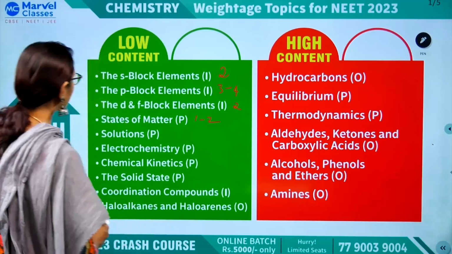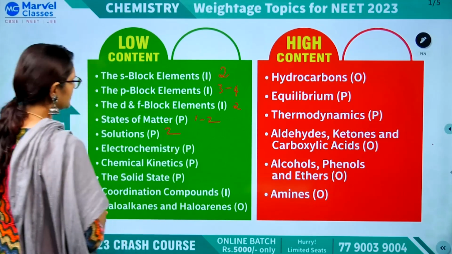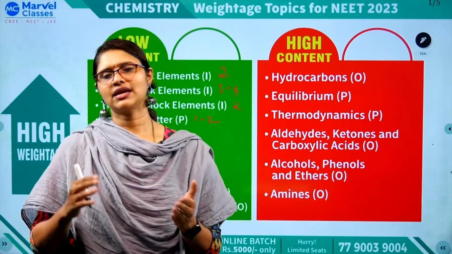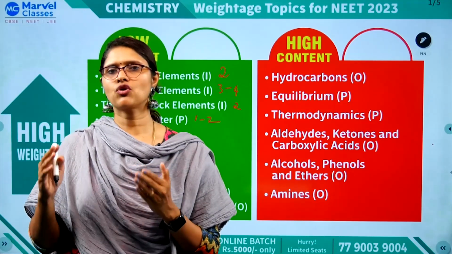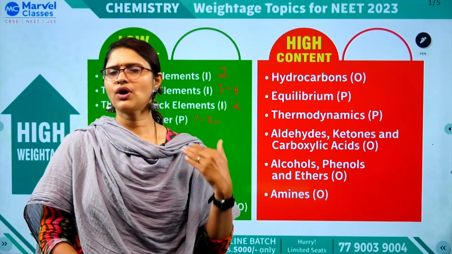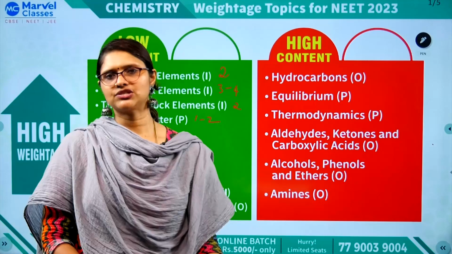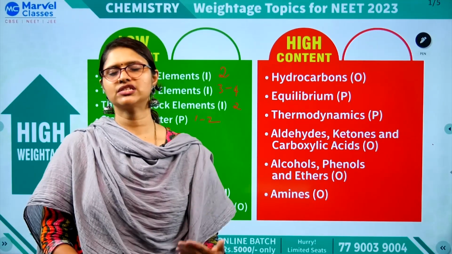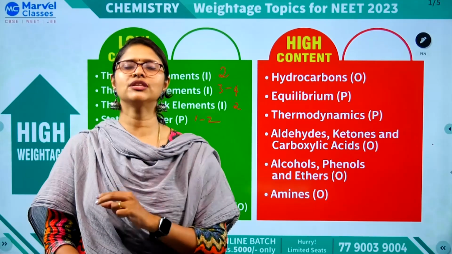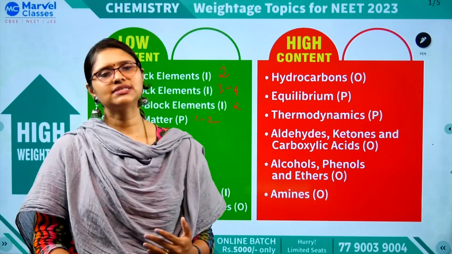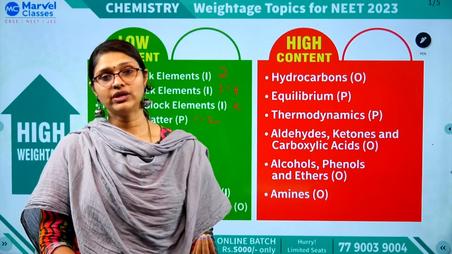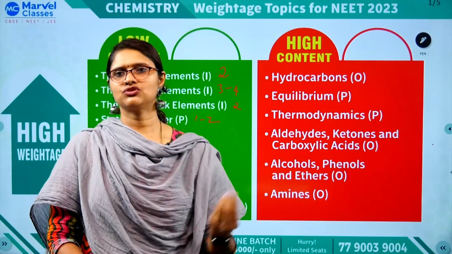From the solutions chapter we can expect 2 questions, and then electrochemistry, like E0 cell calculations. List out all the formulas, like delta G, and conductivity: specific conductivity, molar conductivity, equivalent conductivity. Equivalent conductivity is not there in NCERT. So list down all the formulas, products of electrolysis, electrolysis laws and batteries. Just go through everything and then solve previous year questions.